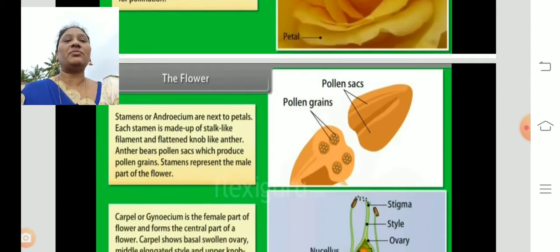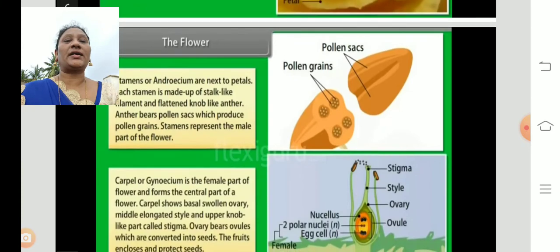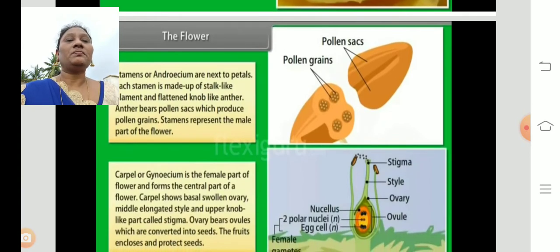Stamens, or androecium, are next to the petals. Each stamen is made up of a stalk-like filament and a flattened knob-like anther. The anther bears the pollen sacs, and the pollen sacs produce the pollen grains.